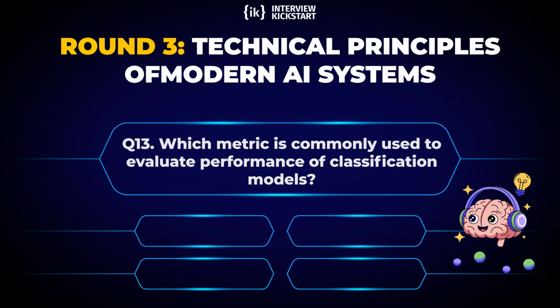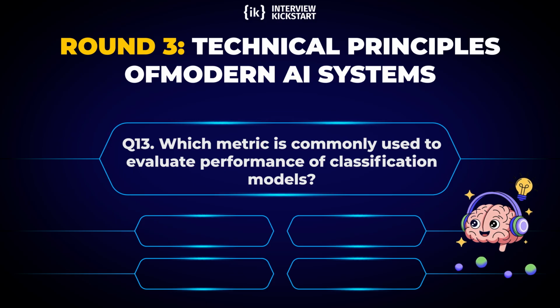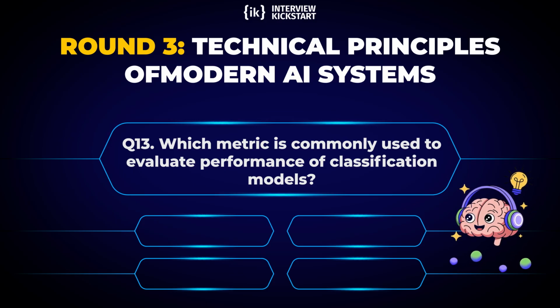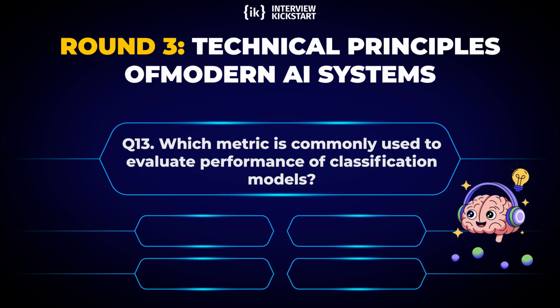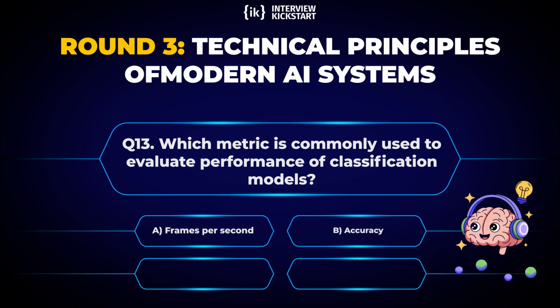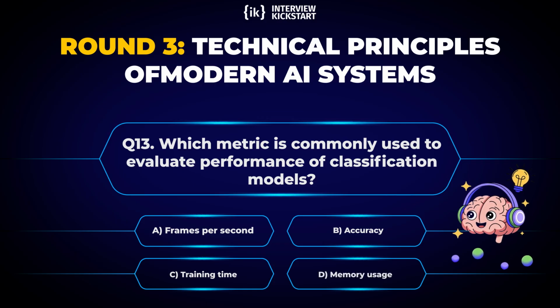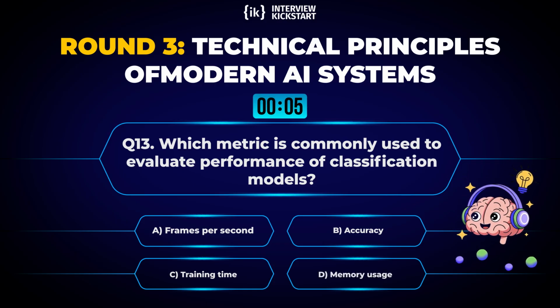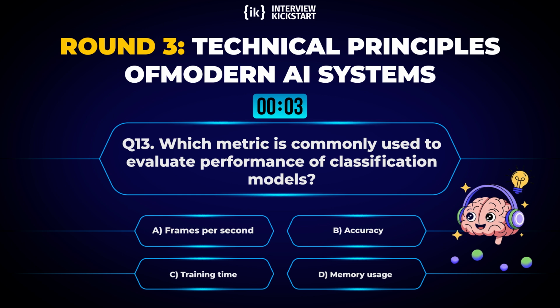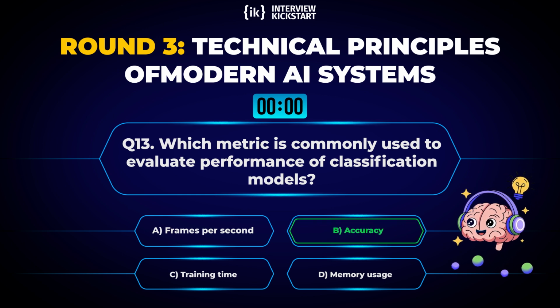Question 13. Which metric is commonly used to evaluate performance of classification models? Options. A, frames per second. B, accuracy. C, training time. D, memory usage. Correct answer. B, accuracy.